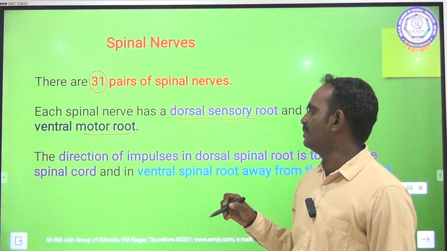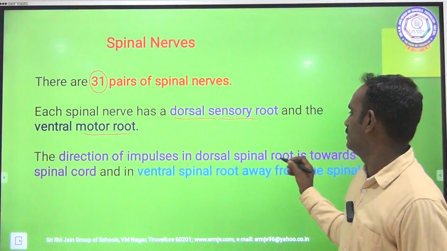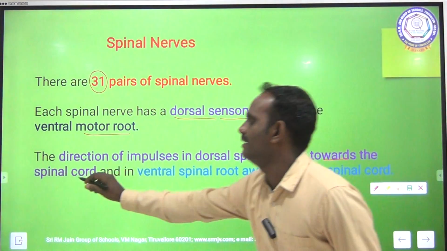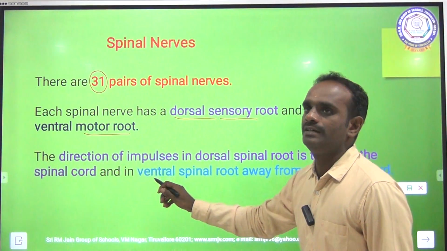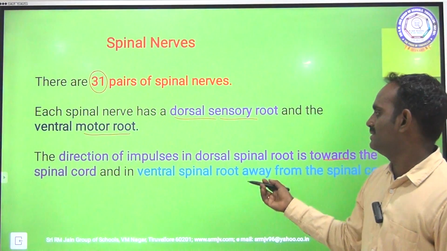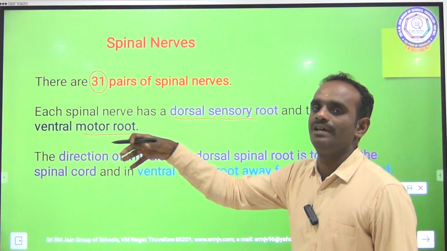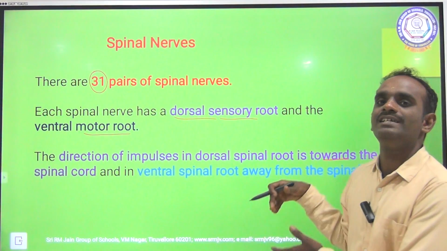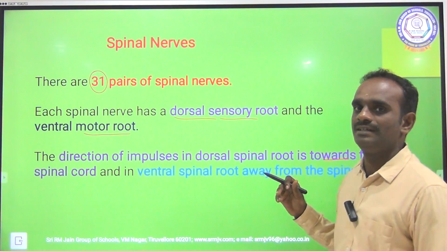The direction of impulses in the dorsal spinal root is towards the spinal cord, and in the ventral spinal root it is away from the spinal cord. That means the motor impulse goes away from the spinal cord to the effector organs. Clear?